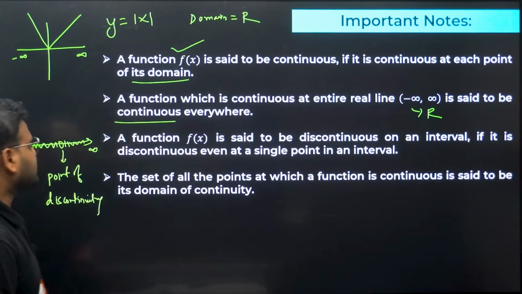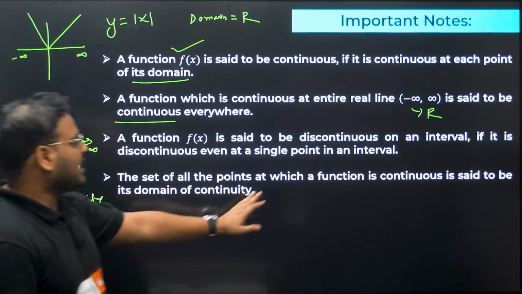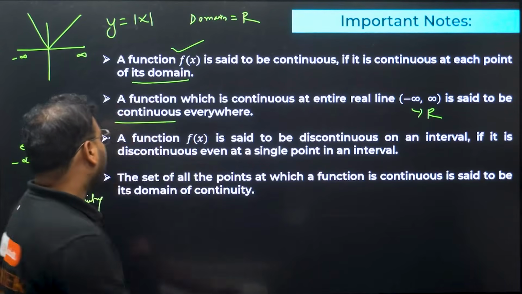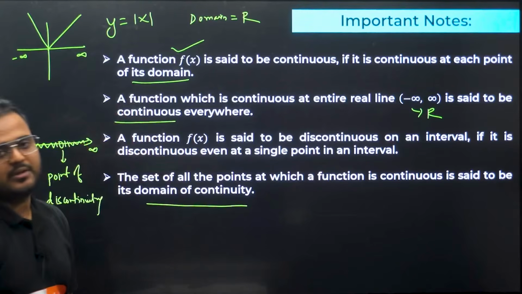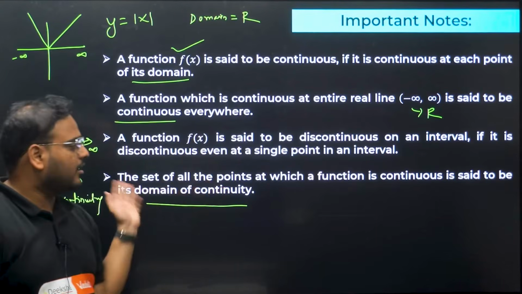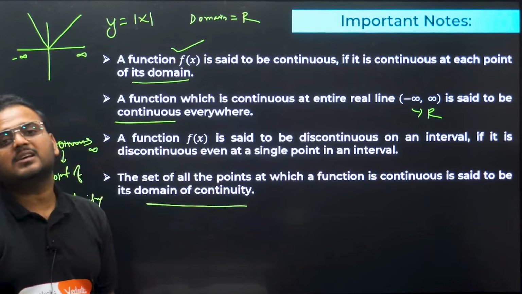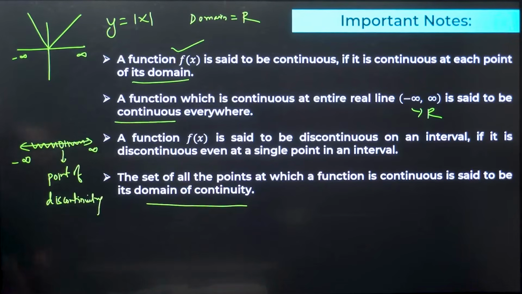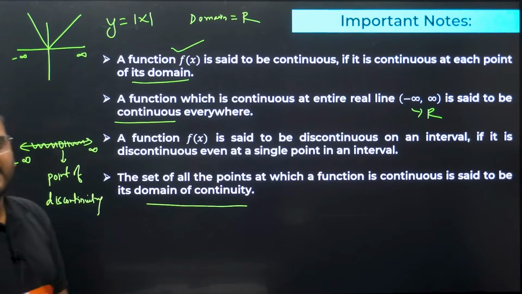Got it? Last point. The set of all the points at which the function is continuous is said to be the point or domain of continuity. For one point we call this a point of continuity. For the entire set of all the points it is simply called the domain of continuity. I hope this is clear. Please check. This is clear, right? Okay, let's move on.